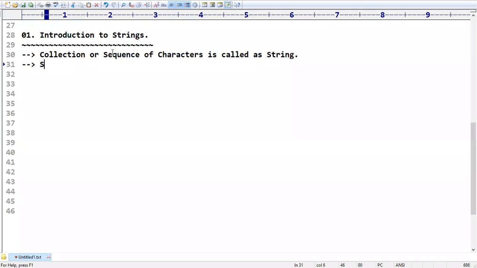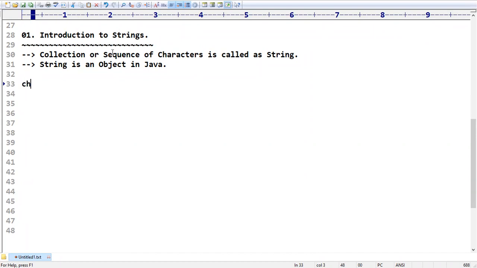One more point that you need to observe is that a string is an object in Java. In the old programming languages, a string is treated as an array, but here it is not an array. Make sure that a string is an object in Java. Some people will say it is a character array. From a character array you can frame a string, but a string is a separate entity. There is no relation between character array and string, but a collection of characters you can frame as a string.